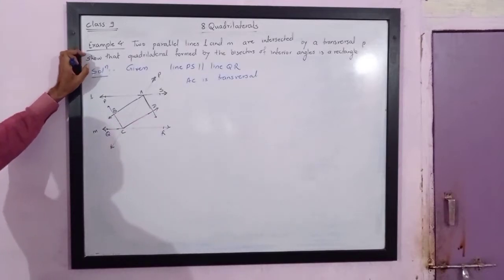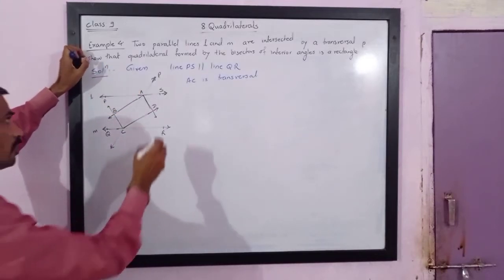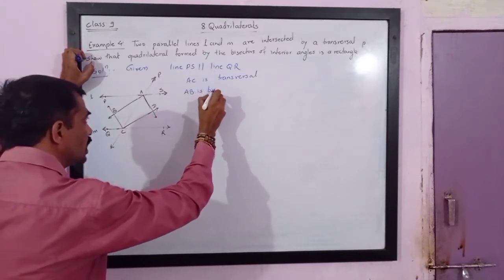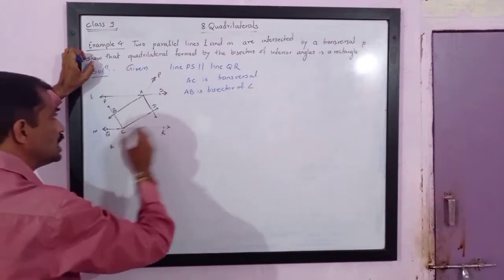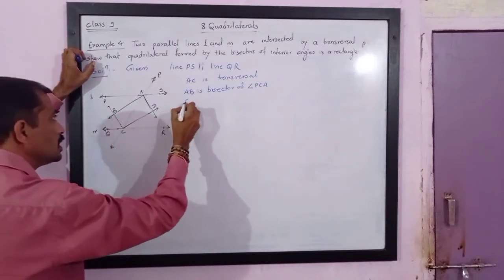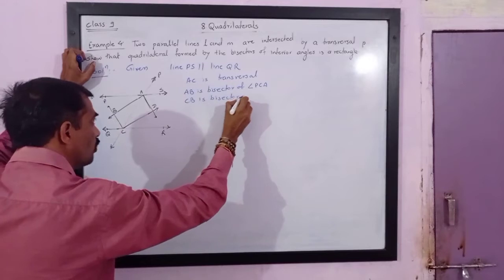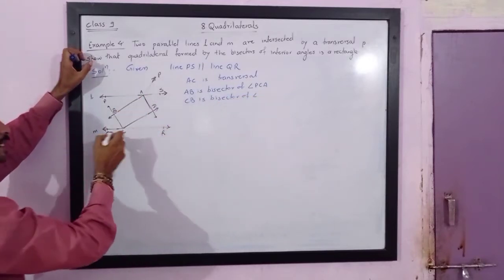Now, the bisectors of interior angles: AB is the bisector of angle PAC, CB is the bisector of angle ACQ.